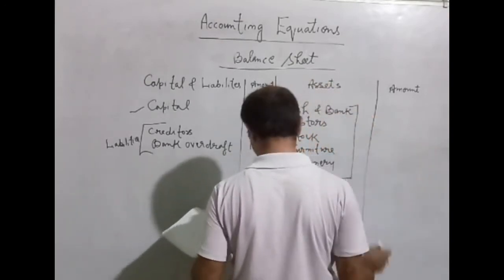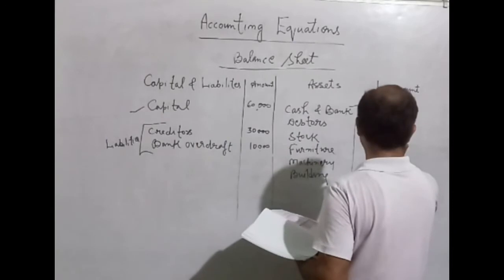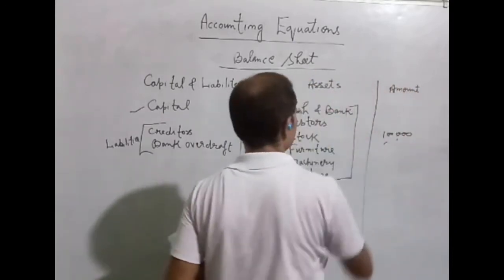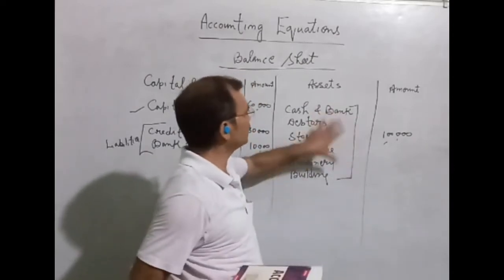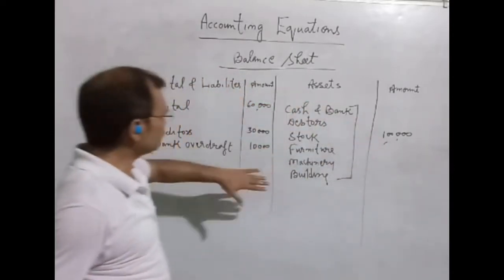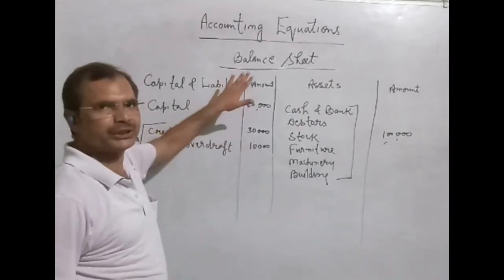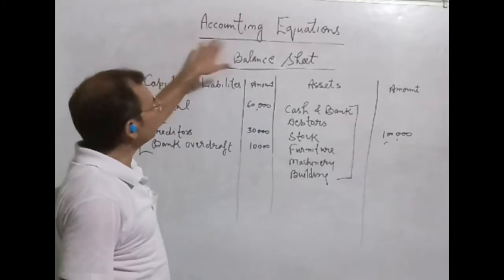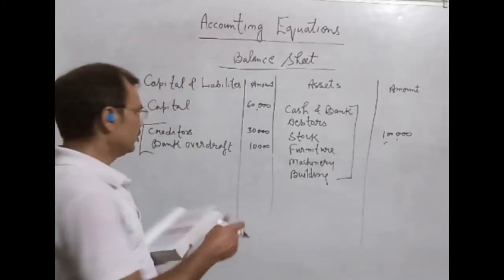The amount will be different, but we can write here rupees. All the assets of rupees 1 lakh.